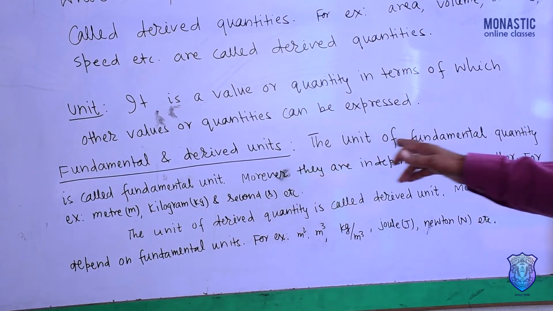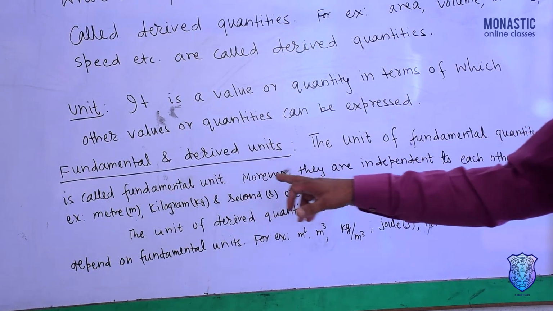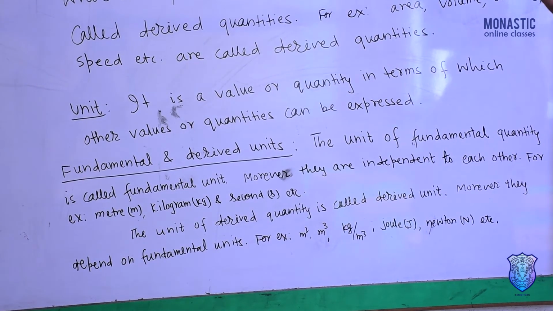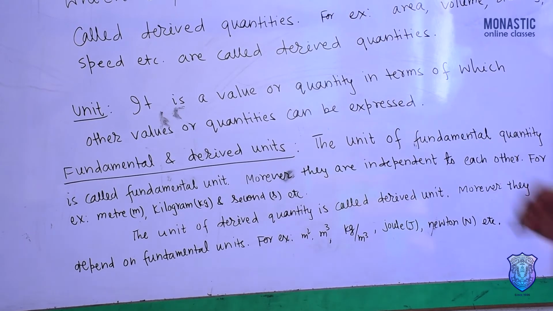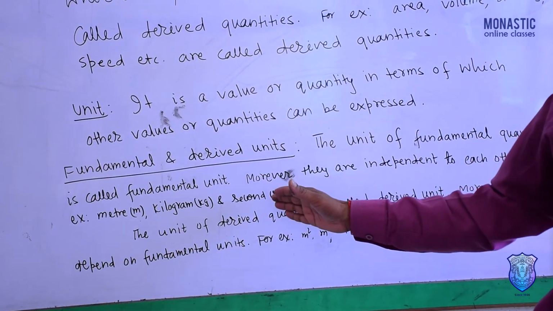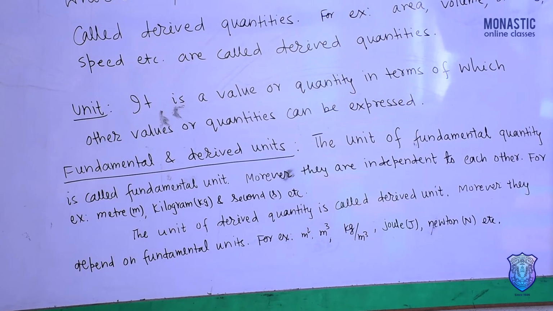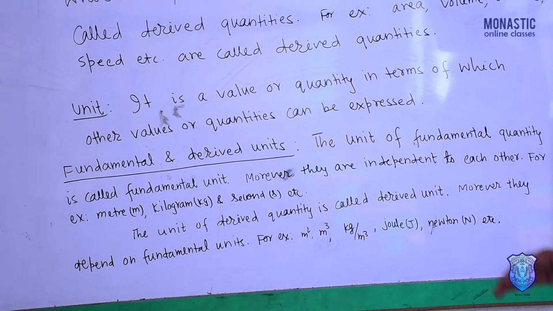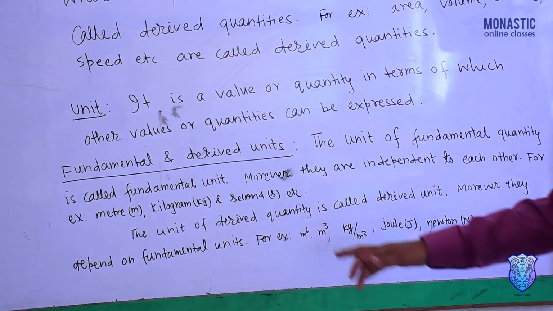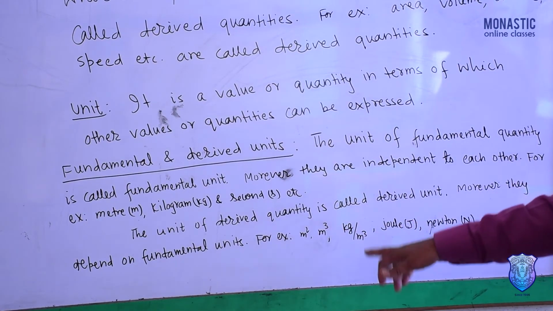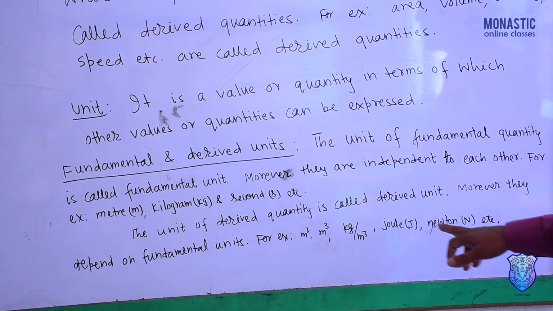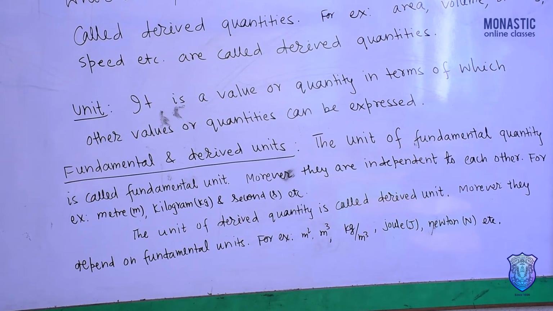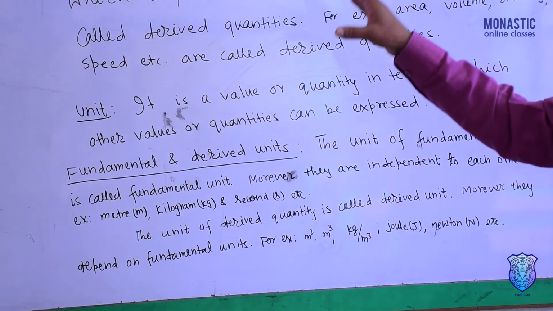Moreover, fundamental units are independent of each other. Like fundamental quantities are independent, so fundamental units are also independent. Meter, kilogram, second are the fundamental units. Similarly, the unit of a derived quantity is called a derived unit. They depend on fundamental units. These are the square meter, cubic meter, kg per cubic meter, joule, newton, pascal, etc. are derived units. So, fundamental units and derived units.